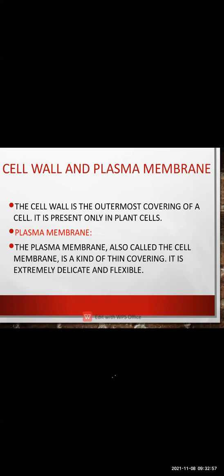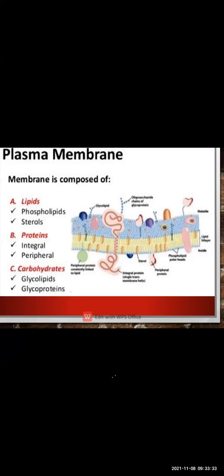Then the second point is the plasma membrane. What you have to remember is that the plasma membrane is also known as the cell membrane. It is a very delicate and flexible part of the cell. It is a thin covering which is very delicate and flexible, and it is generally found as the outermost covering of the animal cell.